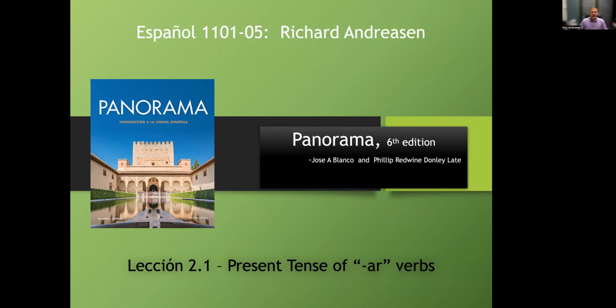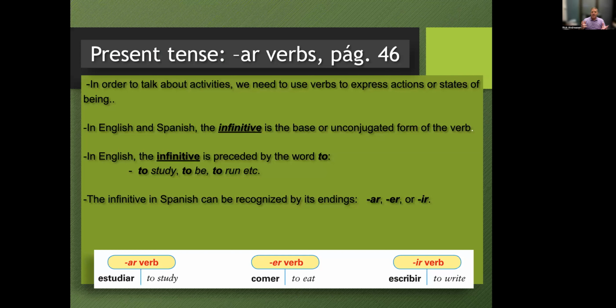Here we are, lesson 2, the second part. We're going to talk today about the present tense conjugation of AR verbs. It's not going to mean a whole lot to you, but it will right away. So let's get going. We're going to talk about a couple different concepts that are just grammar concepts, the same in English or in Spanish.